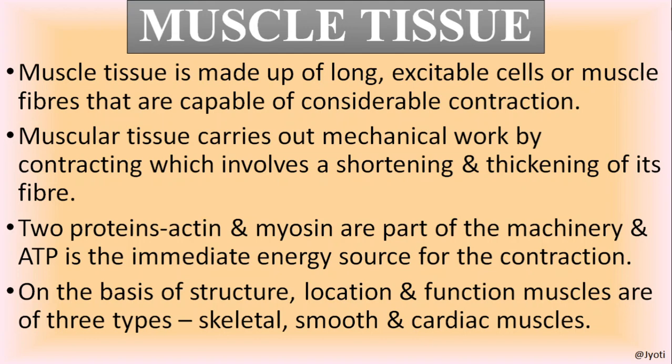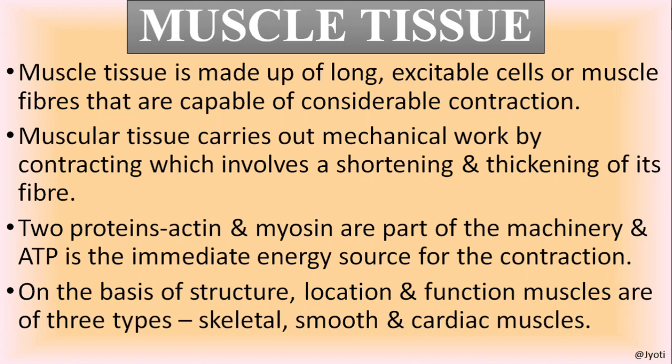Next, the muscular tissue carries out mechanical work since it is able to contract. Contract means the shortening and thickening of the cell. The cell means the muscle fiber. The muscle fiber is itself called the muscle cell. So contraction means shortening and thickening, and since it can undergo contraction, it can carry out mechanical work.